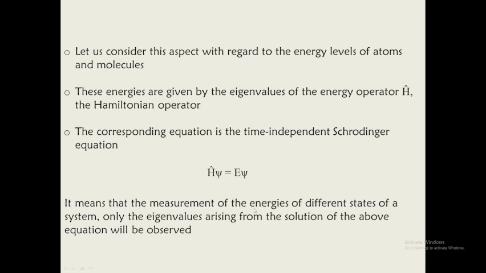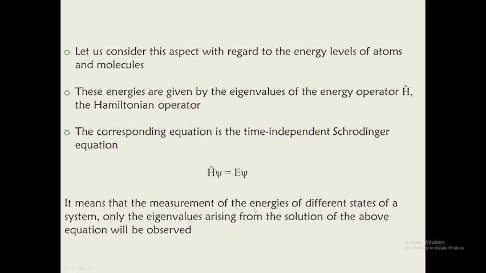So only the eigenvalues arising from the solution of the above equation will be observable. For example, the energy of the electron occupying the 1s orbital, and the energy of the electron occupying the 2s orbital. The eigenvalues give the energy of the system.